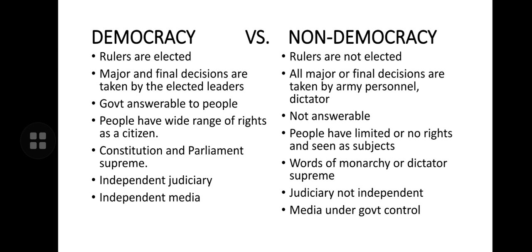Now here is a quick difference that we can draw out between a democracy and a non-democracy. In a democracy, rulers are elected, and in a non-democracy, rulers are not elected.